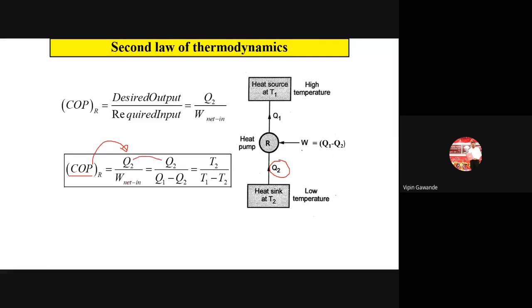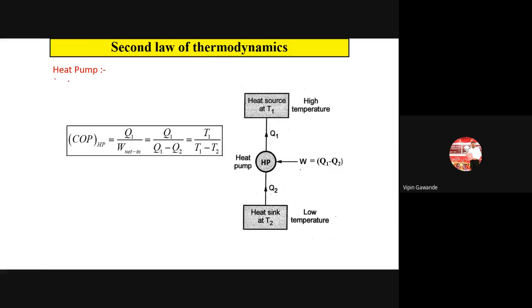Then Q2 remains same. W is always Q1 minus Q2. Q2 is replaced with temperature T2, while Q1 minus Q2 is replaced with T1 minus T2. So this is the formula for your refrigerator. Okay, always remember, for the refrigerator, Q2 is the desired output. So Q2 is important for the refrigerator.